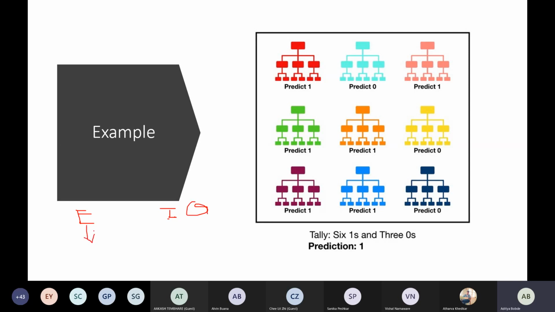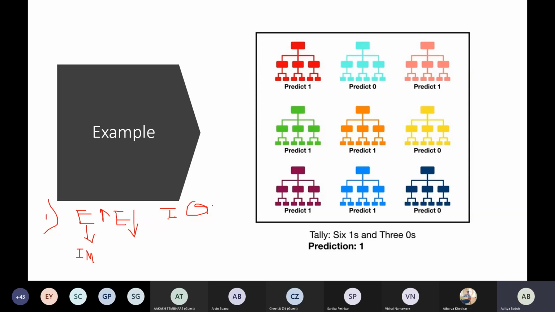Entropy is your measure of impurity. How impure is your subset? If the split has a high entropy, we will not use the split. If the entropy is less, we will select that split. So this was our first criteria.